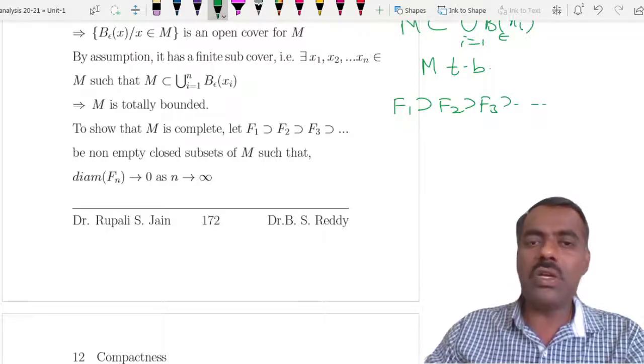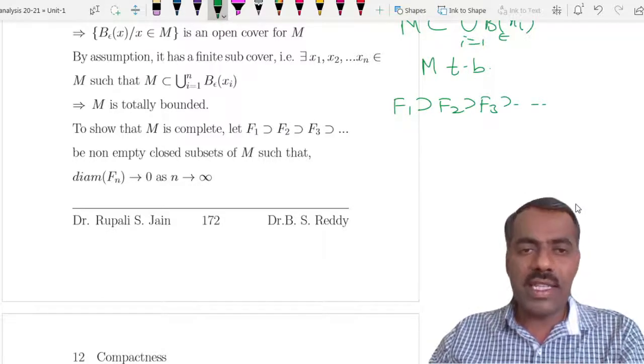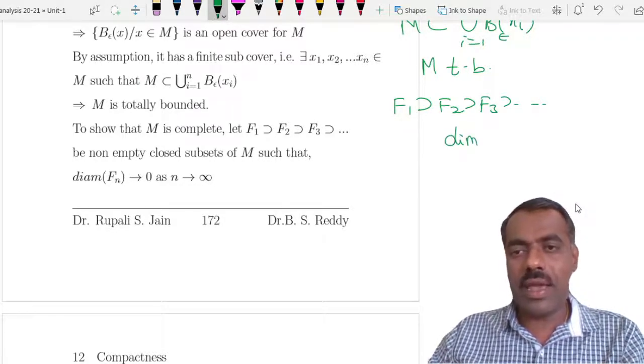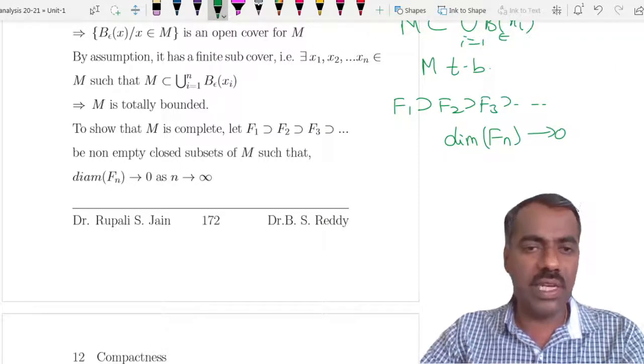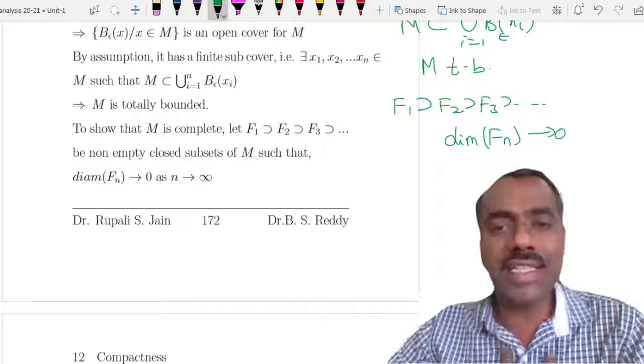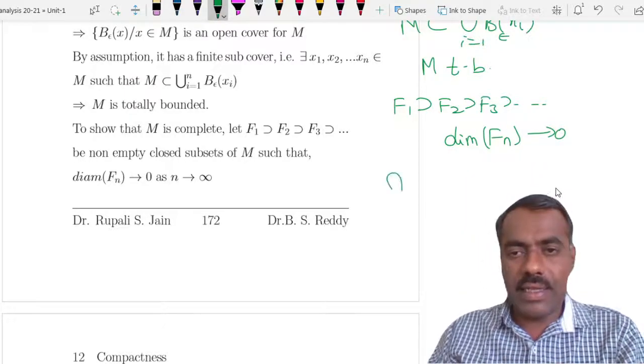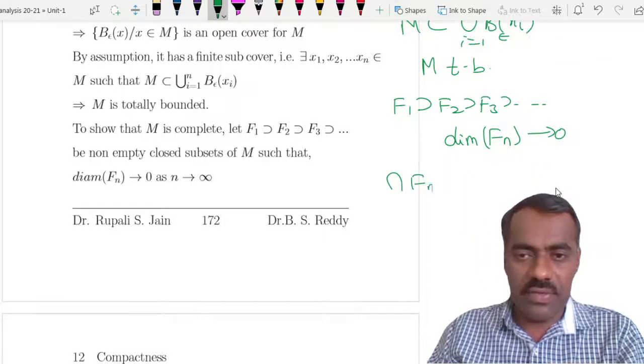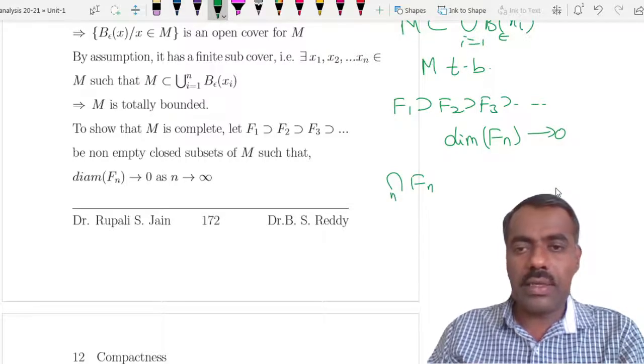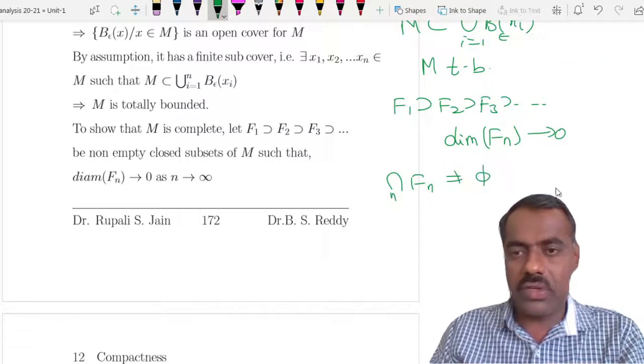These are non-empty closed subsets of M, such that the diameter of Fn tends to 0 as n tends to infinity. Then we want to show that the intersection of the Fn's is non-empty. We want to show that, right?